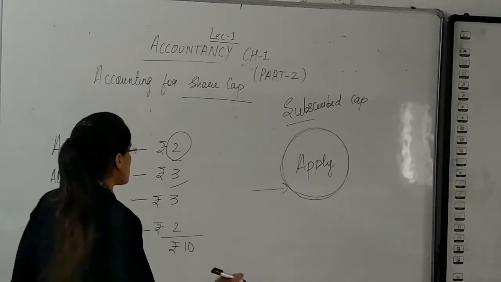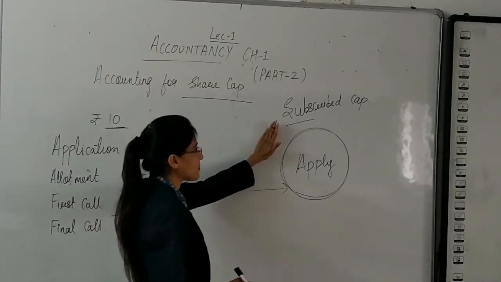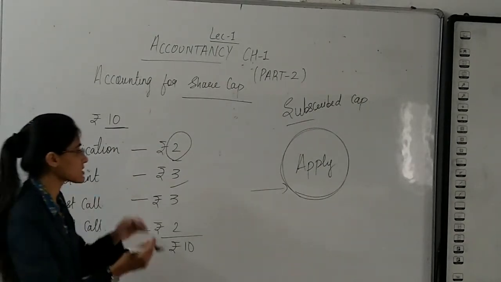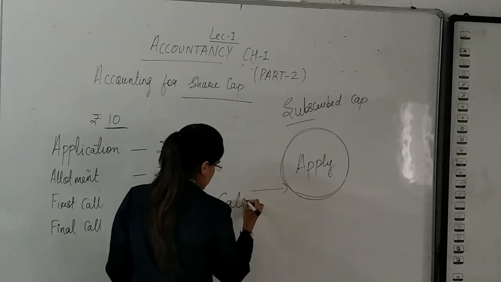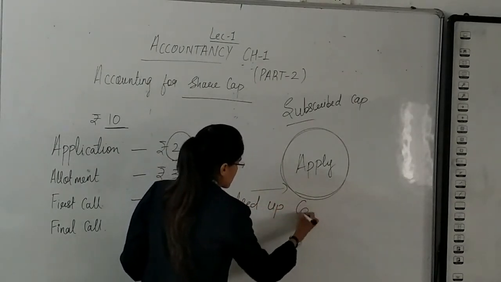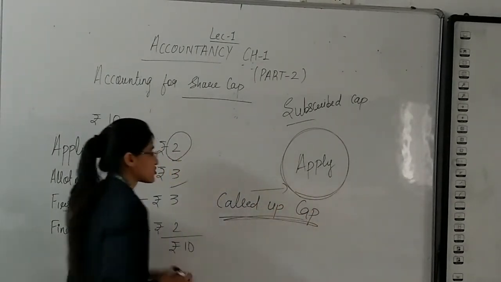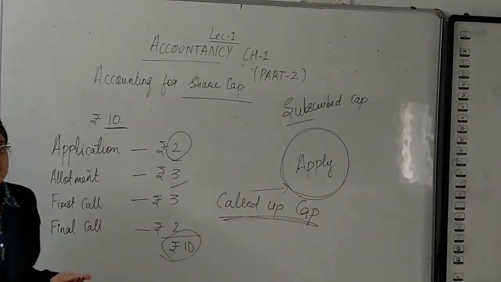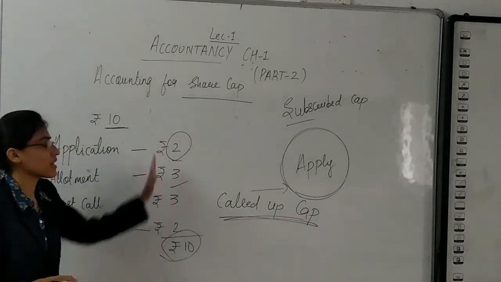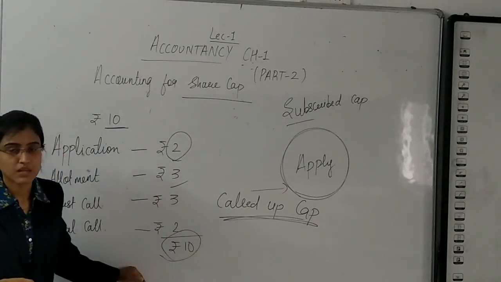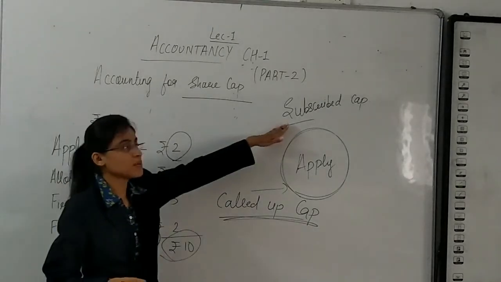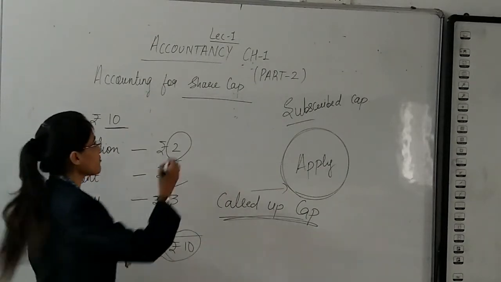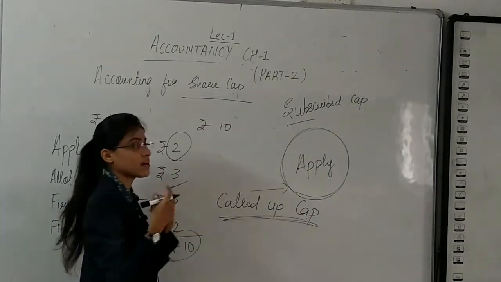So we were talking about the subscribed capital. People have applied for the shares. And the next step is called up capital. Called up capital is how much I have called from rupees 10. I have issued shares and the amount is to be collected in this manner. People have subscribed for my shares. A share is for rupees 10. Out of rupees 10, how much have I called up?